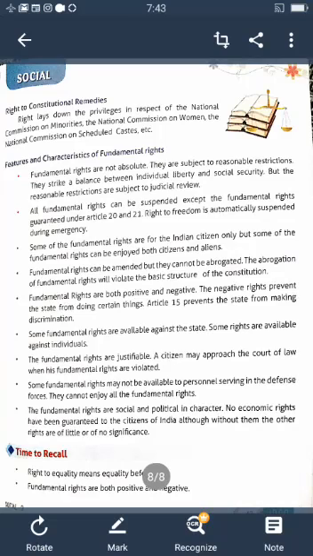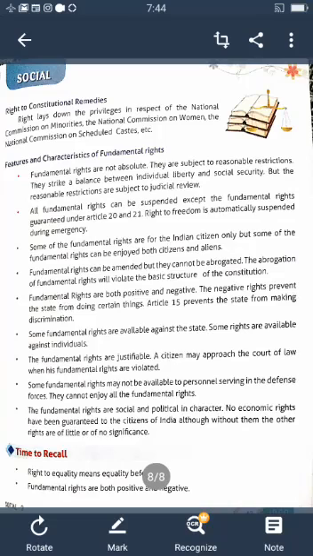Fundamental rights are not absolute. They are subject to reasonable restrictions. This strikes a balance between individual liberty and social security. But the reasonable restrictions are subject to judicial review. All fundamental rights can be suspended except the fundamental rights guaranteed under Articles 20 and 21. Right to freedom is automatically suspended during the emergency. Some of the fundamental rights are for Indian citizens only, but some fundamental rights can be enjoyed by both citizens and aliens.